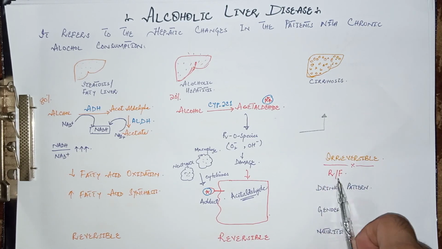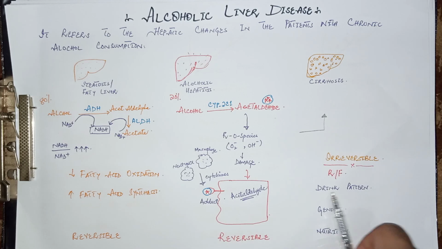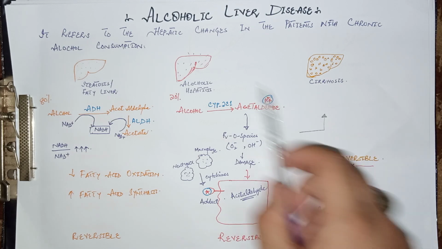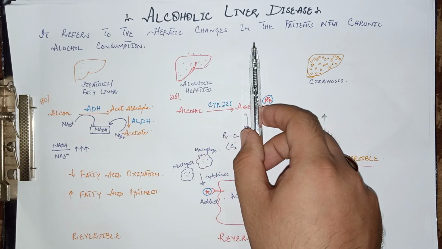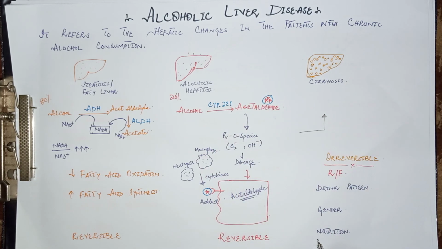Few words about the risk factors of alcoholic liver disease. Drinking pattern is important, because if the patient is drinking alcohol continuously on a daily basis, there is a greater risk of developing alcoholic liver disease as compared to the intermittent drinker. Female gender is more prone to alcoholic liver disease as compared to male, and obese persons have a greater risk of developing alcoholic liver disease as compared to thin, lean persons. Also, excessive alcohol consumption decreases nutrients in the body and causes malnutrition.